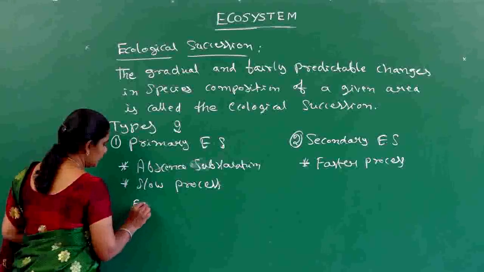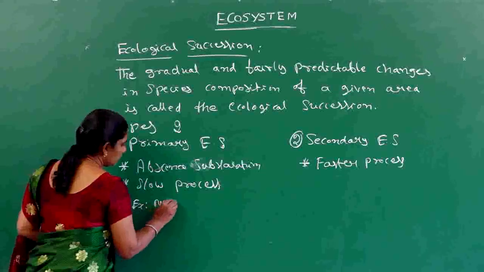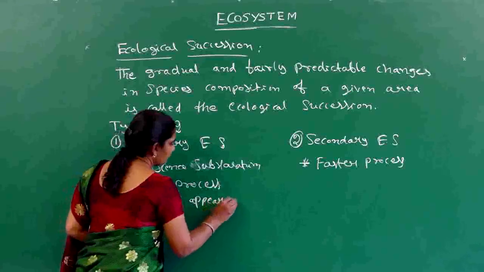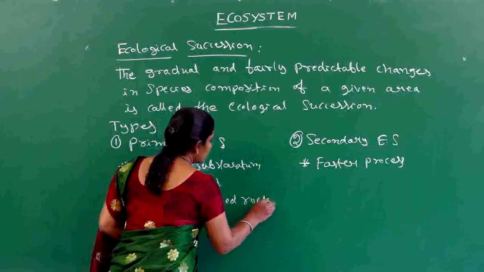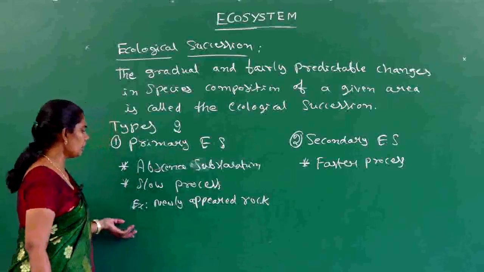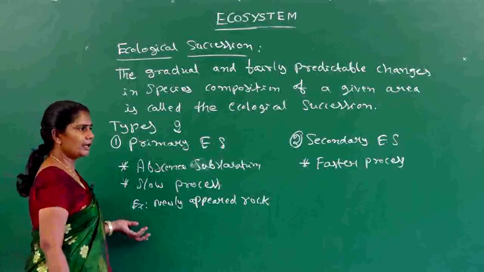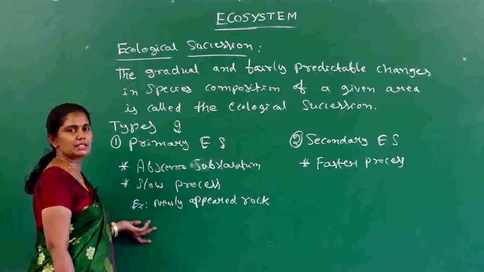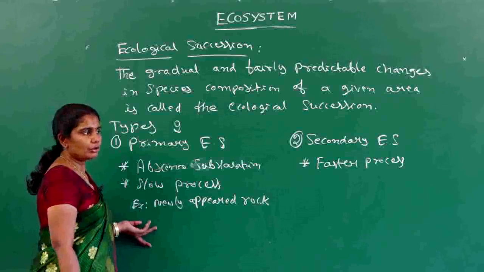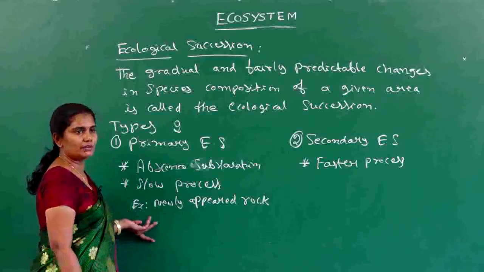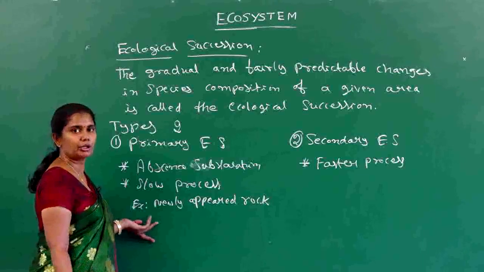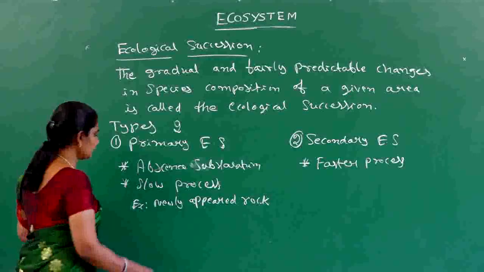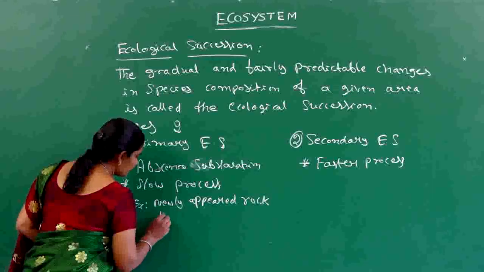When new rocks come out from the earth's crust, during events like earthquakes, and vegetation starts in that particular region, that condition is considered primary succession. And also some other examples like land dunes.